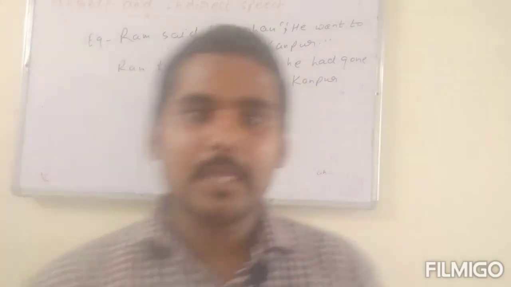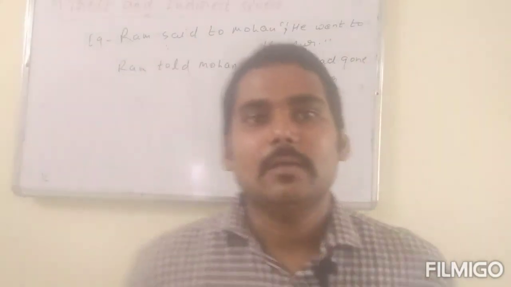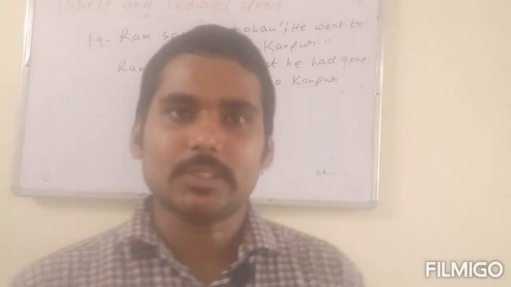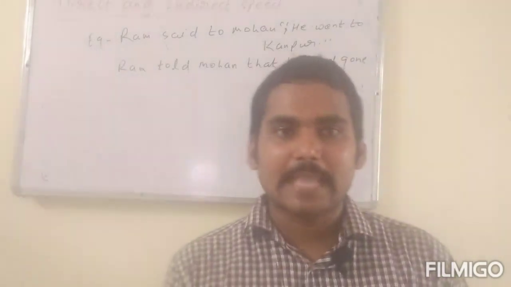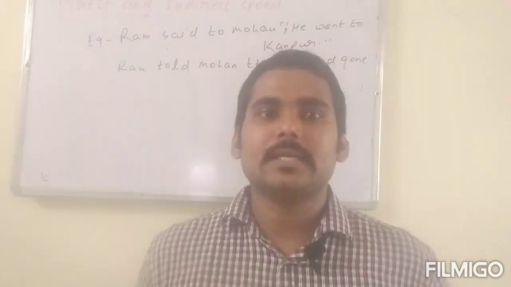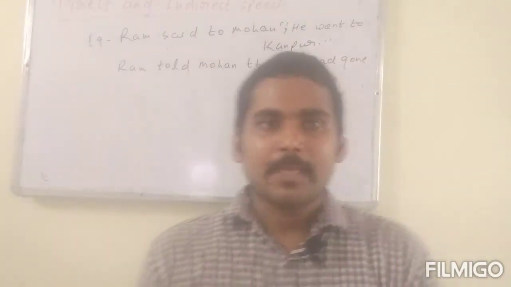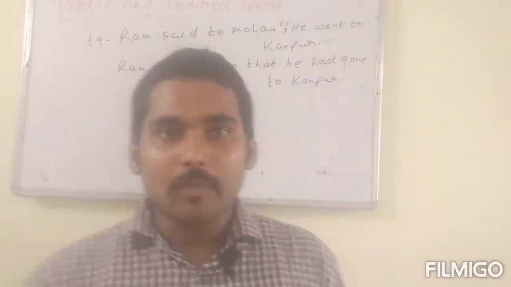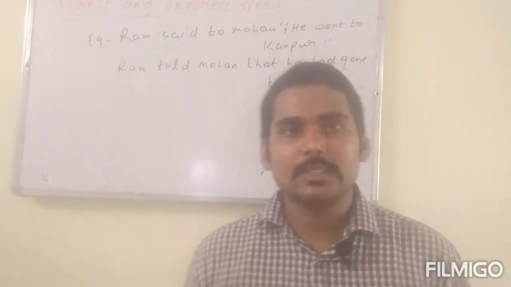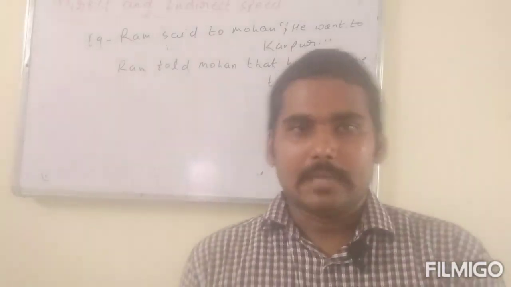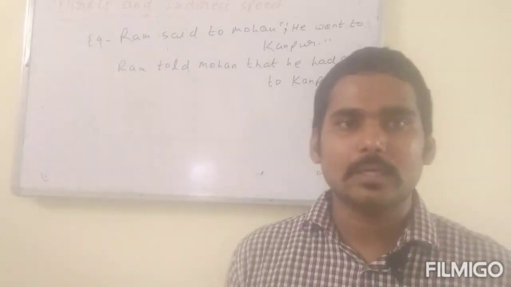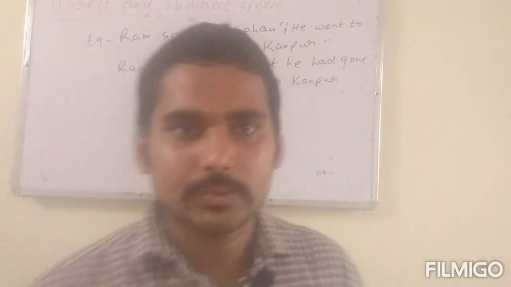Listen carefully. There were two rules in affirmative sentences. First one was, if the reporting verb is in present tense, meaning says or says to has been given, and the reported speech is any part of any tense, then when changing into indirect speech, there will be no change in tense of the reported speech. Inverted commas change into that, says to changes into tells, and says will not change. For example, Ram says to Mohan, "Arpit is a good student." So we can write: Ram tells Mohan that Arpit is a good student.